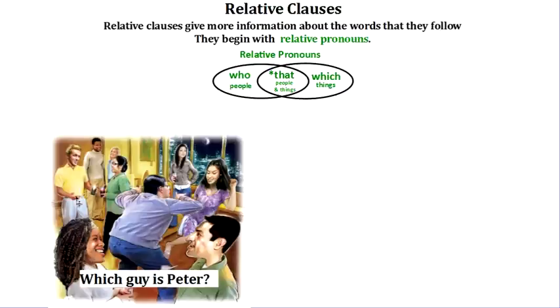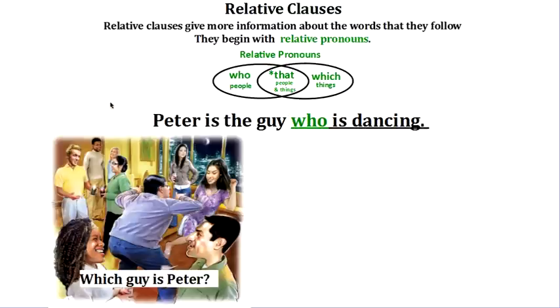So if we remember this conversation at the party, right? Monica says, "Hey, which guy is Peter?" And the guy replies, he says, "Peter is the guy who is dancing." Okay? So this is what we're going to look at today, this type of information. Who is dancing? That's giving extra information about the word guy. It comes immediately after the word guy, and it's describing more information about which guy, right? So this is an example of a relative clause.